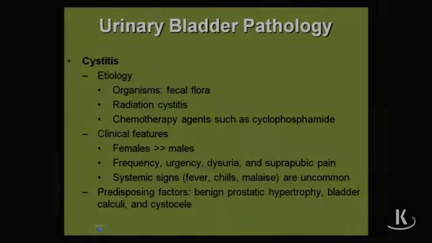Now moving on to urinary bladder pathology, cystitis. Again, like I said, typically going to be a female, going to be a young female, typically. Again, they're going to have the dysuria, pyuria. Again, E. coli is going to be a major organism.